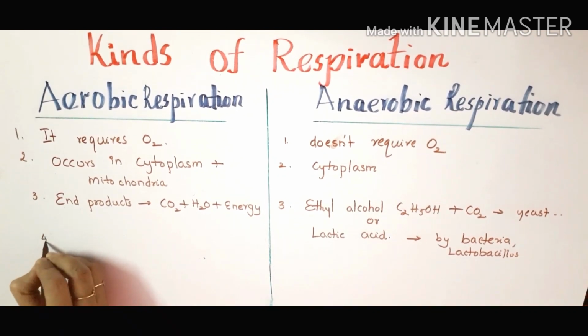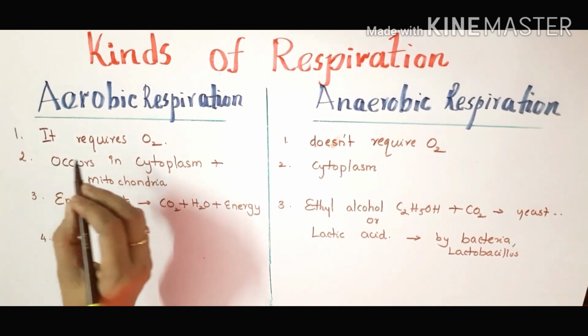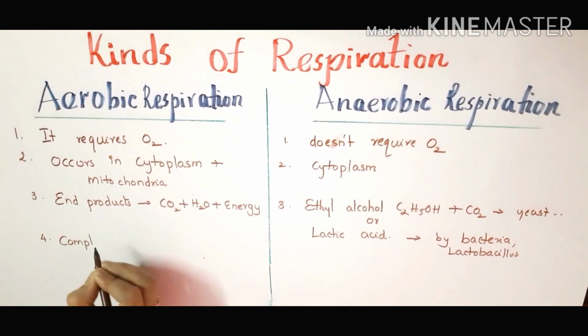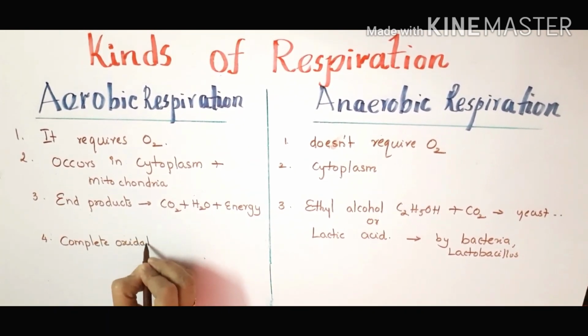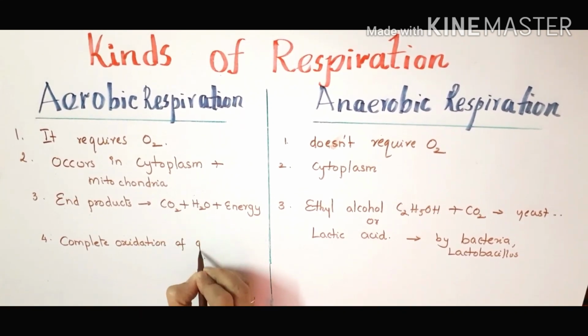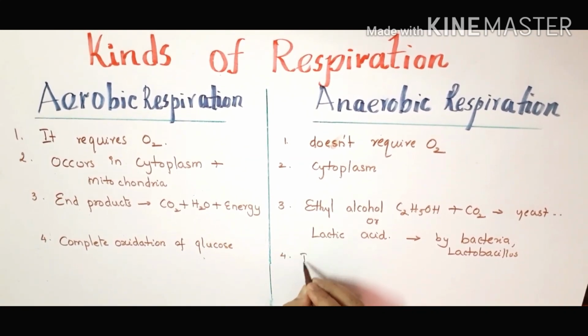If you go to the next point, that is what happens during aerobic respiration. During aerobic respiration, there is complete oxidation of food material, especially glucose. Complete oxidation of glucose takes place. But here, incomplete oxidation.